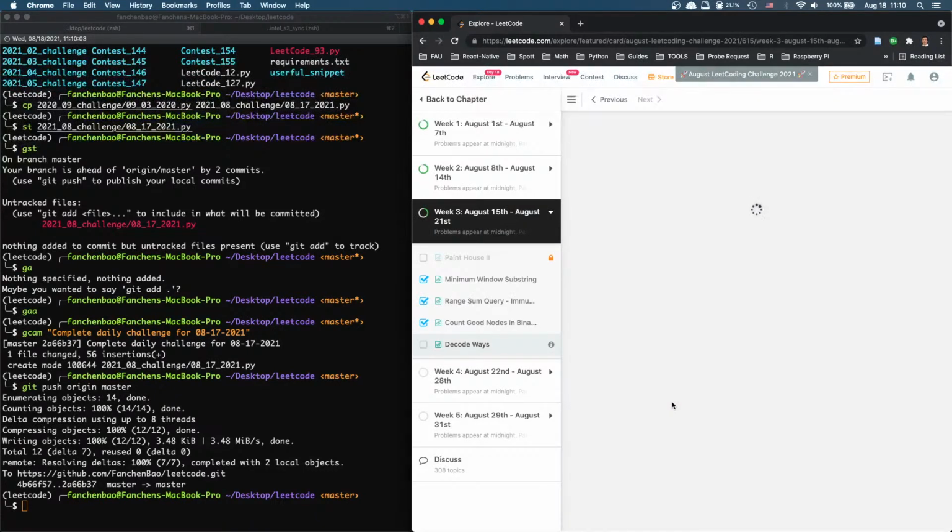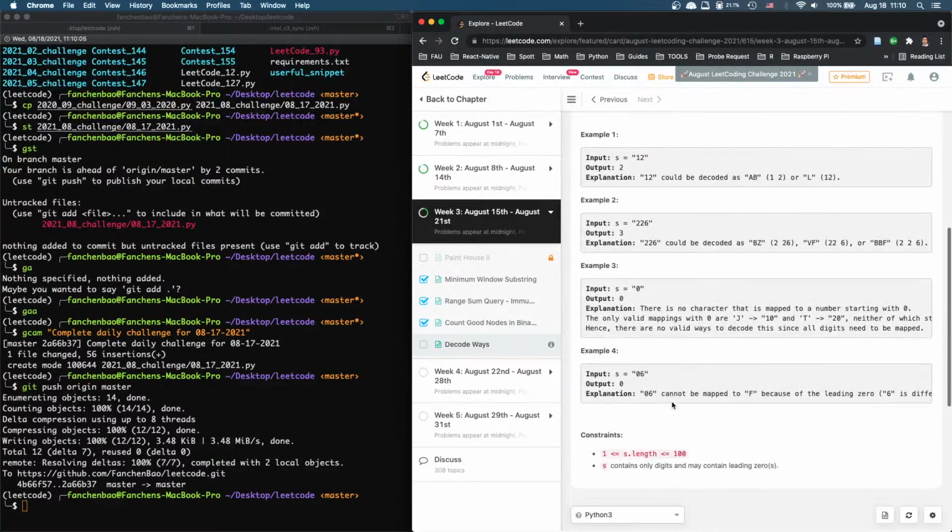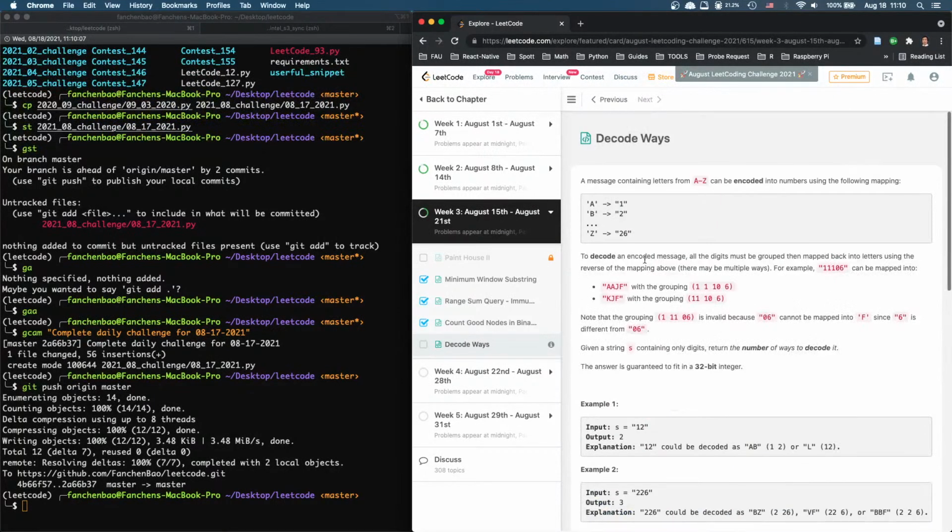Decode Ways. I don't remember this. A message containing letters A to Z can be encoded into numbers using the following mapping. To decode an encoded message, all the digits must be grouped, then mapped back to letters. Oh, I've done this before. Using the reverse of the mapping above. Yeah, I think I've done this before.